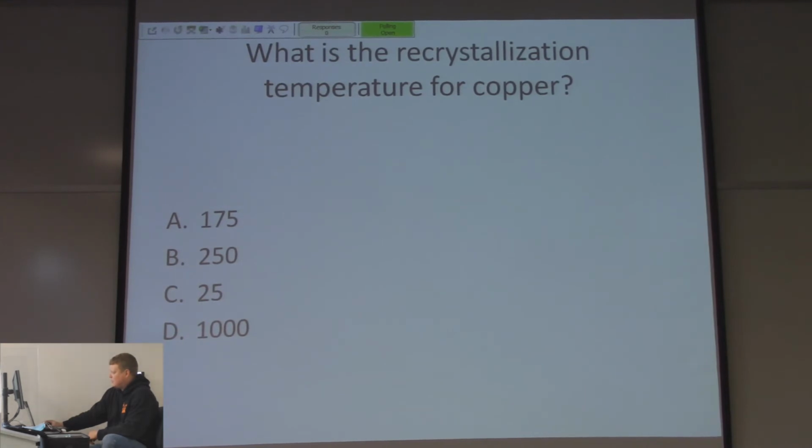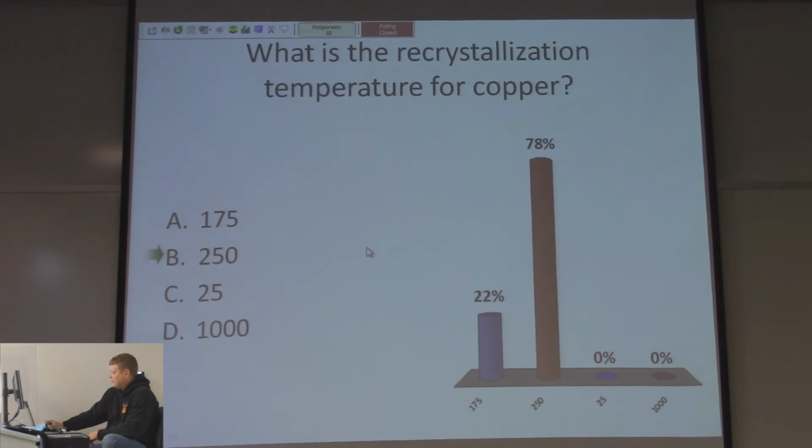What is the recrystallization of copper? I know what the answer is. 175, 250, 25, or 1,000. It's about 250. 78% of you are 100% accurate.